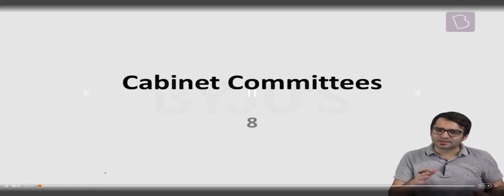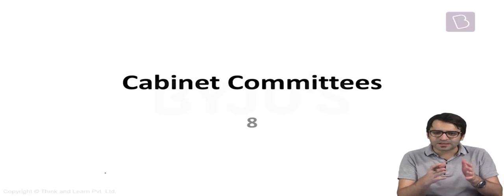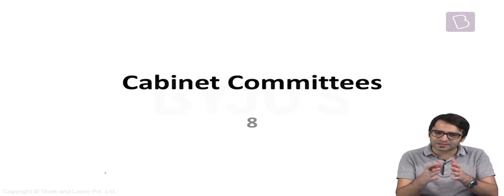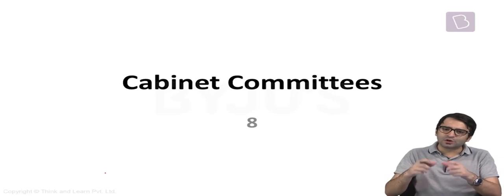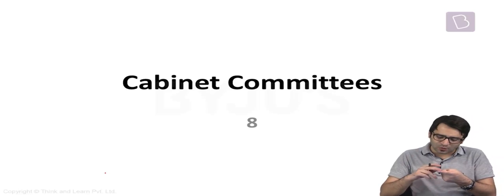Now, as of now, what have we discussed? We have discussed the office of the President of India. We have discussed the office of the Vice President, Prime Minister, Council of Ministers, Attorney General of India, and so forth. When we talk about Union Executive, it consists of President, Vice President, Prime Minister, his Council of Ministers, and Attorney General of India. Now let's look at cabinet committees.